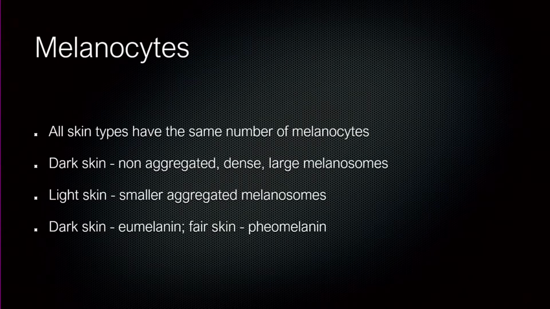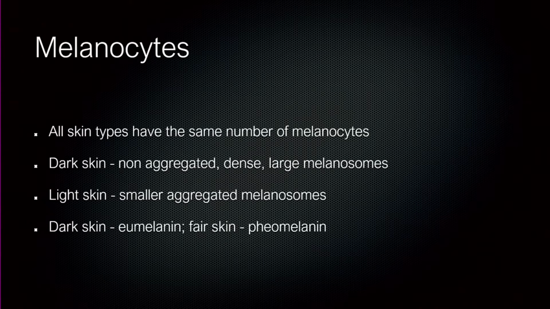What about the melanocytes? All of us in this room have the same number of melanocytes. But why is our skin looking different? That's because of the way it behaves. The melanosomes which the melanocytes produce are different. They are non-aggregated, they're thinner, and they are larger in those who have dark skin. And those who have fairer skin, they are aggregated together and they're much smaller.